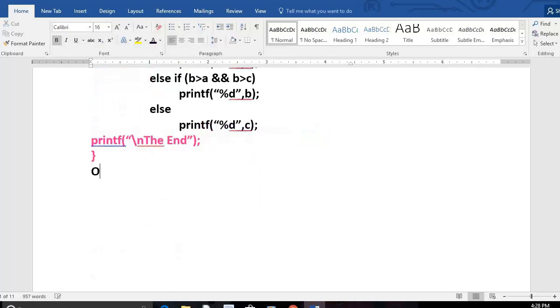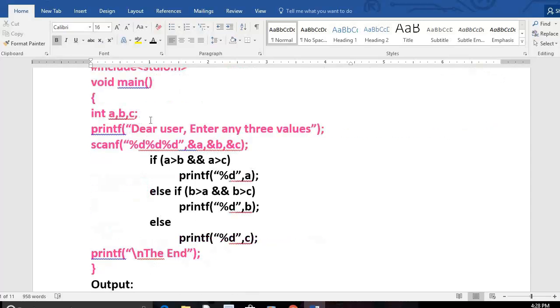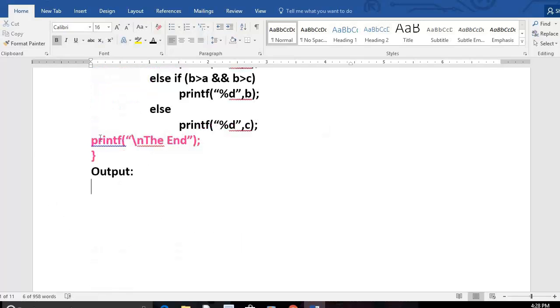And if you have the time, why can't you write the output in the examination? What happens whenever you run the program? Memories will be allocated. We get the message, dear user, enter any 3 values. Okay, I copy, then I paste here. Then I enter the values like 1, 2, then 3. Where will the 1 be stored? In A. Where will the 2 be stored? In B. Where will the 3 be stored? In C.